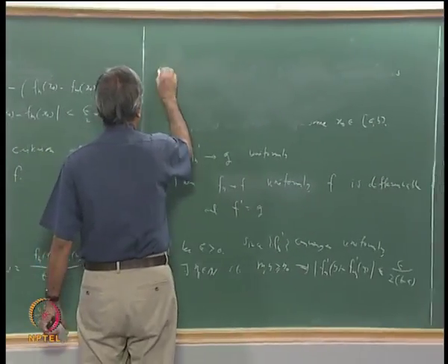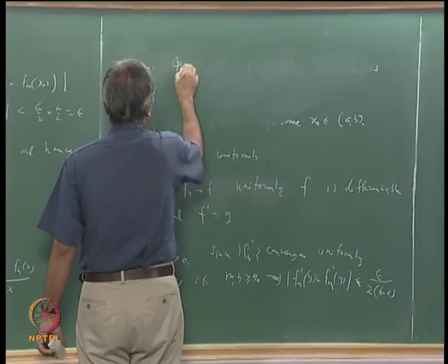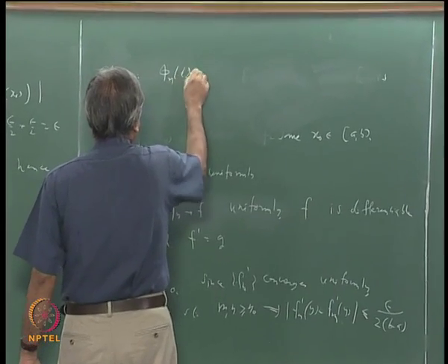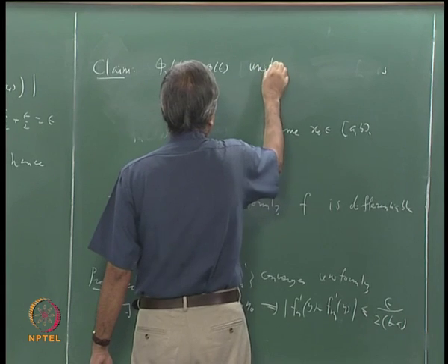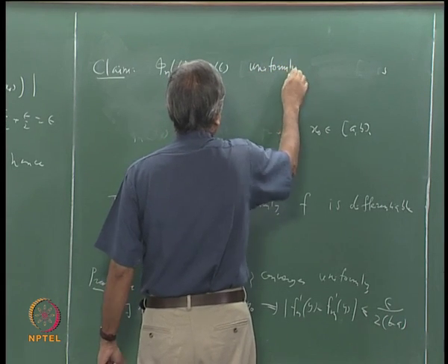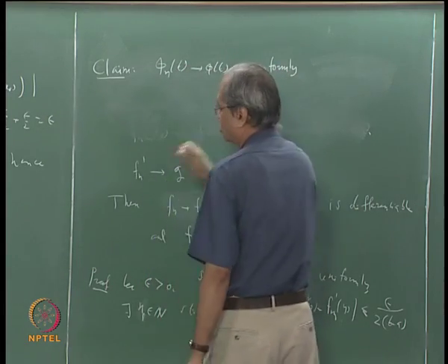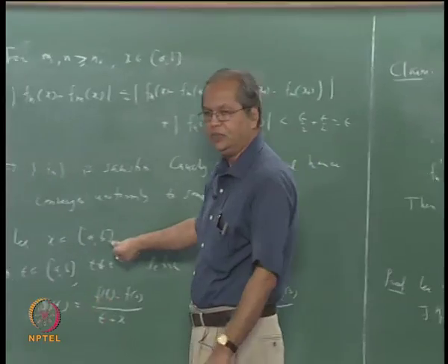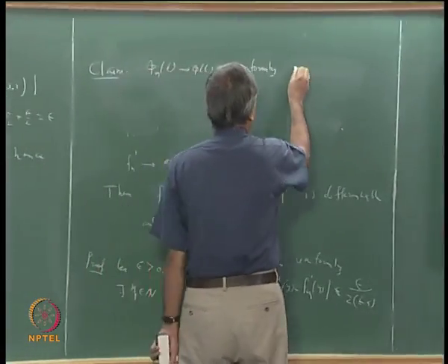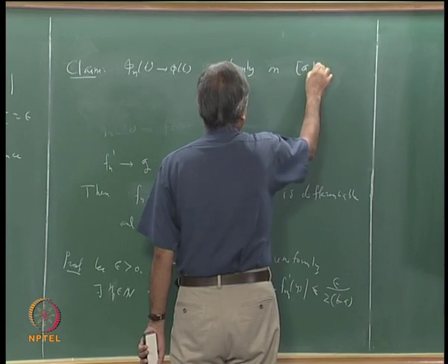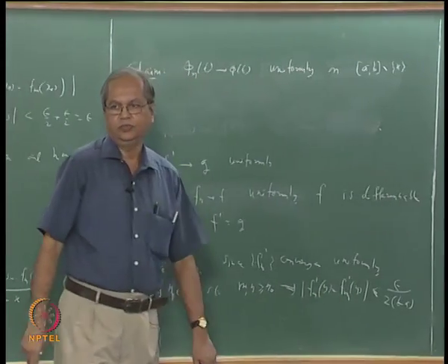We claim that phi n(t) converges to phi(t) uniformly, not on the whole interval (a, b), but uniformly on the interval (a, b) minus the singleton x.